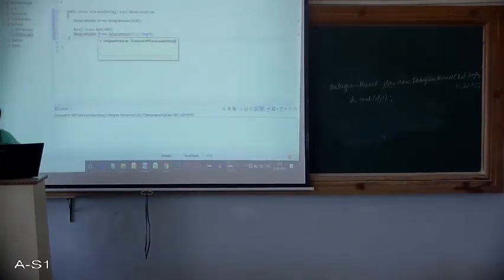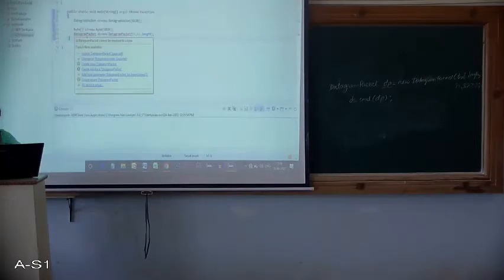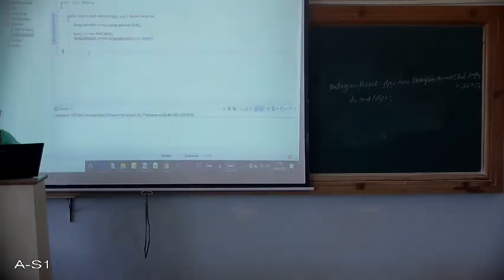So datagram packet dp equals to new datagram packet this. Okay, so we have done this, and you can observe that here I have imported java.net.DatagramPacket and DatagramSocket.